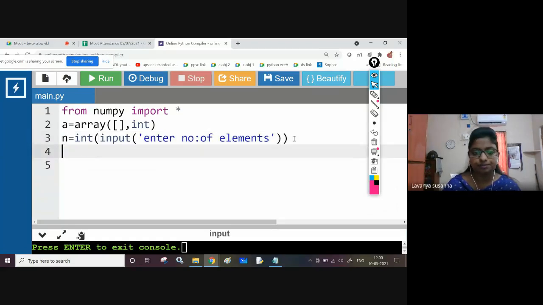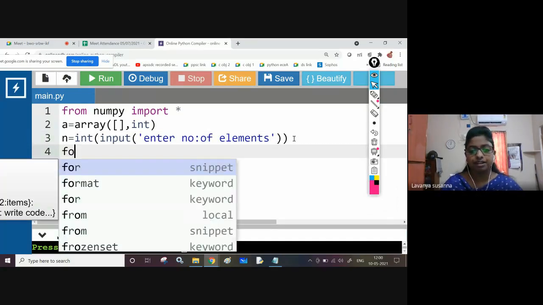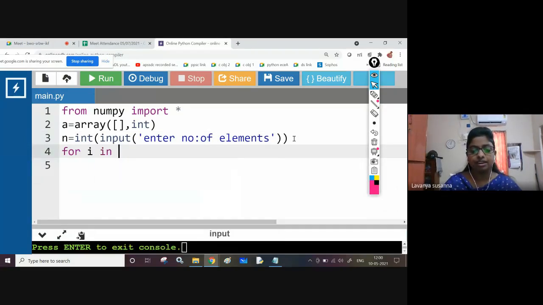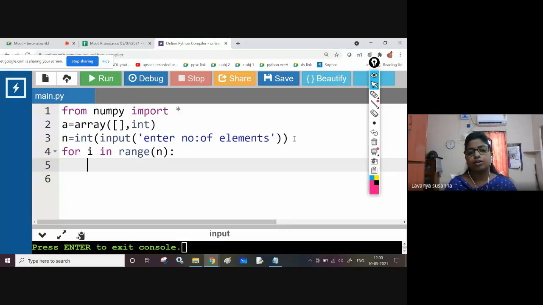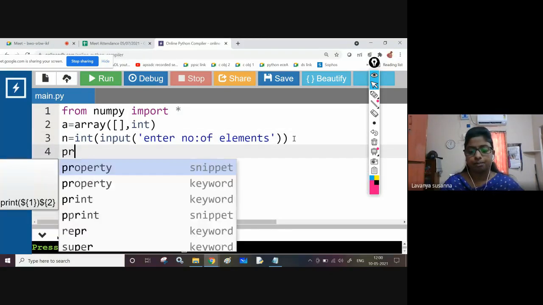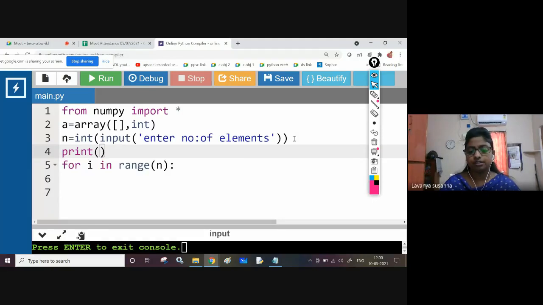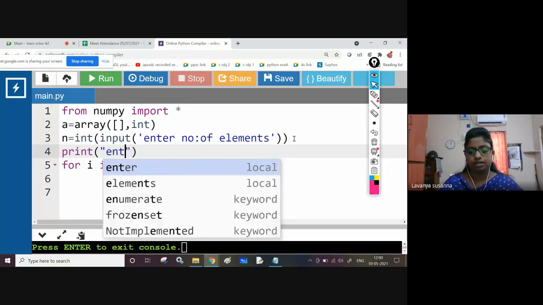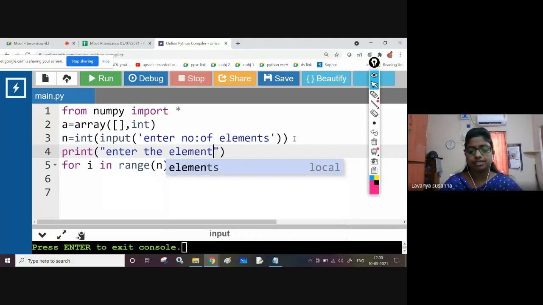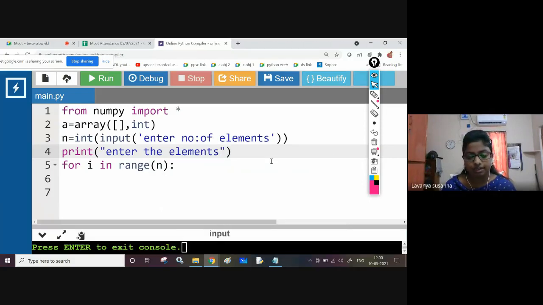Next, now for I in range of n colon, what you are going to do? Just wait. Print enter the elements.